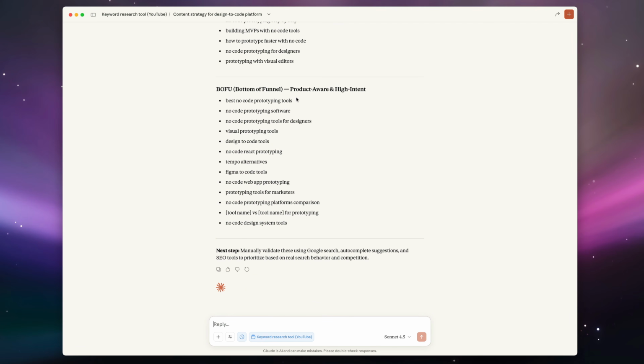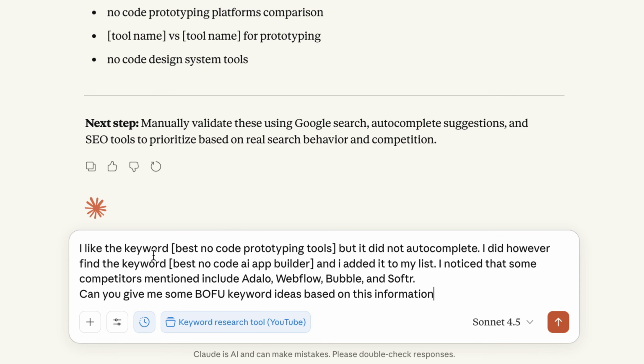So what we want to do now is actually go back to Claude and tell it what we're doing, so it has context into how we're thinking about our strategy. We don't want to leave it in the dust as we're doing our strategy. Here, I want to go to my Claude again, and I want to basically tell it, I like the keyword best no-code prototyping tools based off of what it gave me here, but it did not autocomplete.